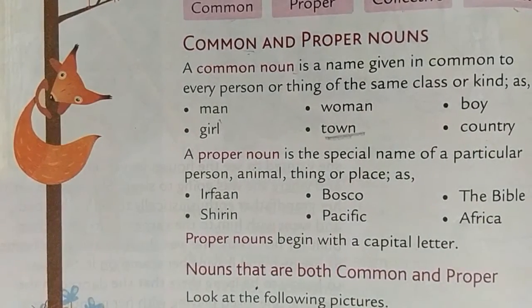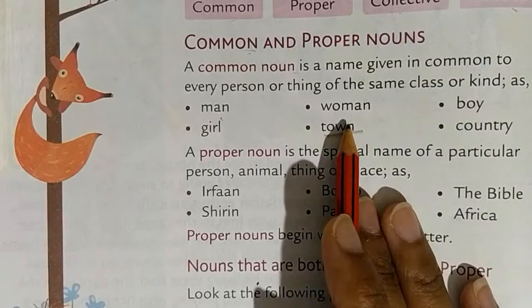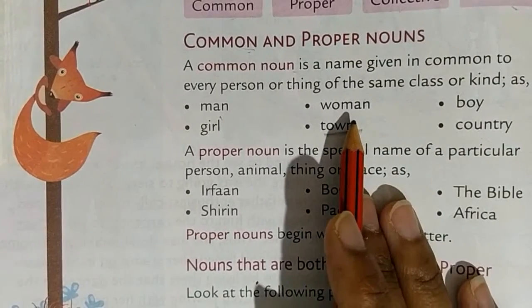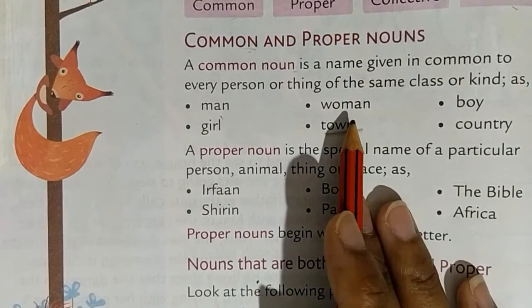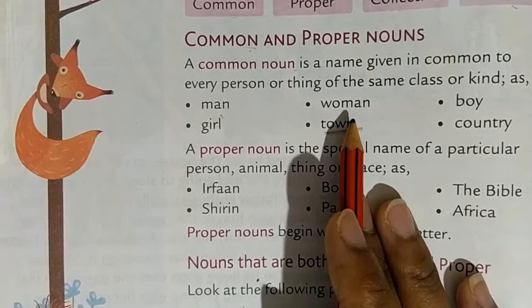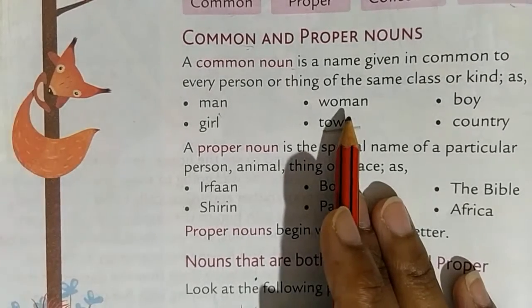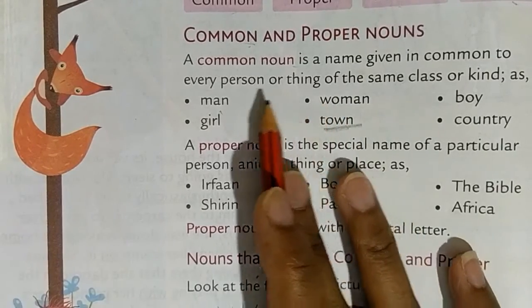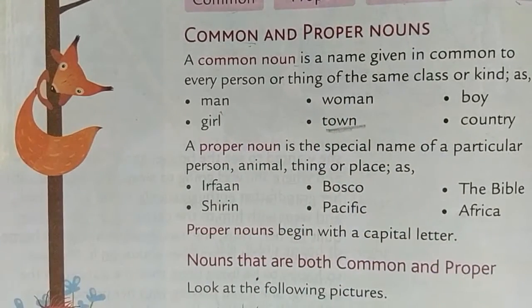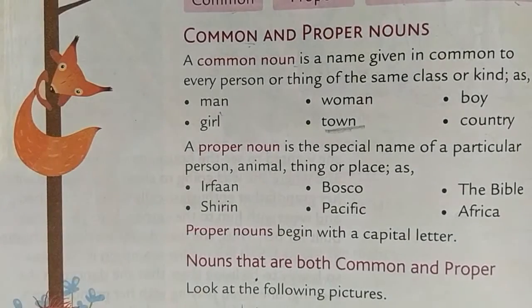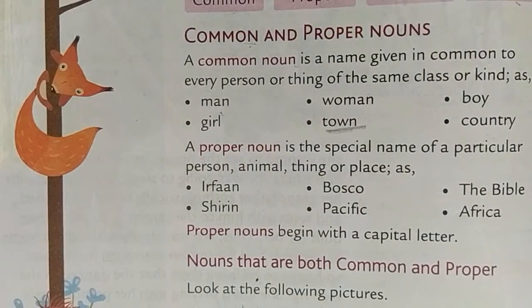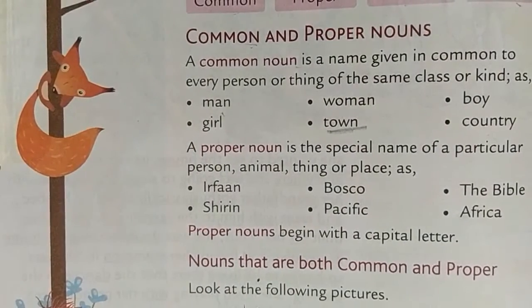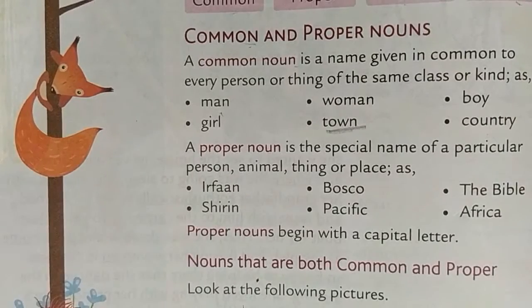Man and woman. When we don't know the name of any gender, male or female, how do we identify that the man standing there is wearing a red shirt? We don't know the name, no? So what will we say? The man is a name given in common, woman in common, girl, boy in common, town in common, and country in common. Anything that has a name in common comes under common noun.